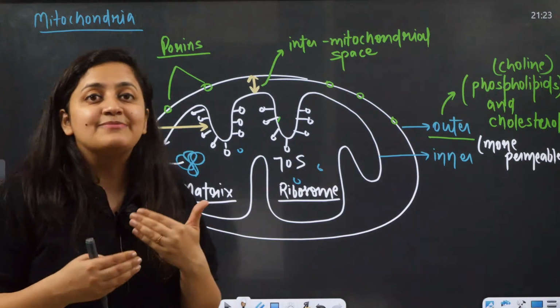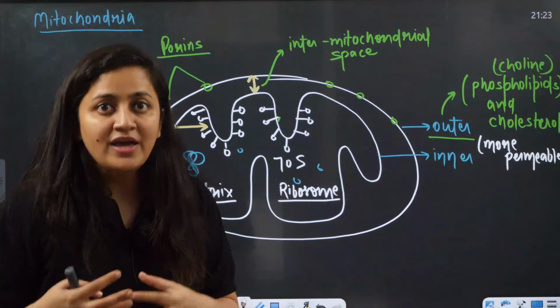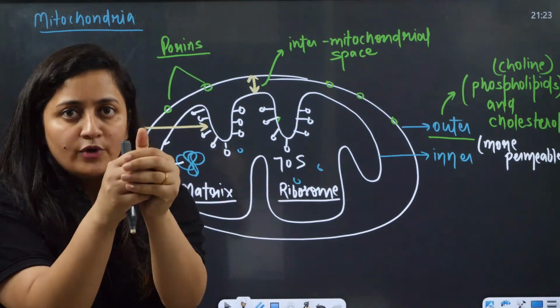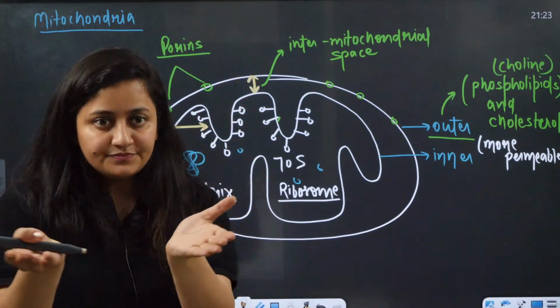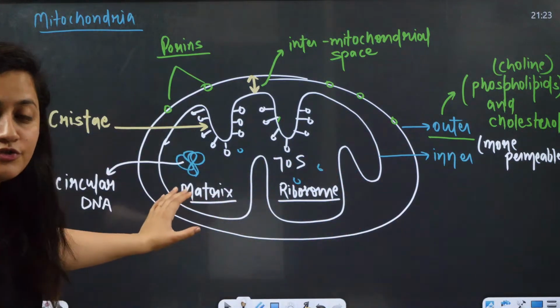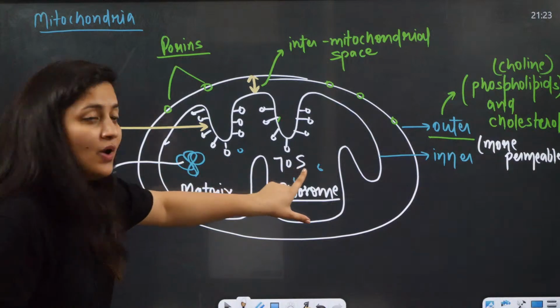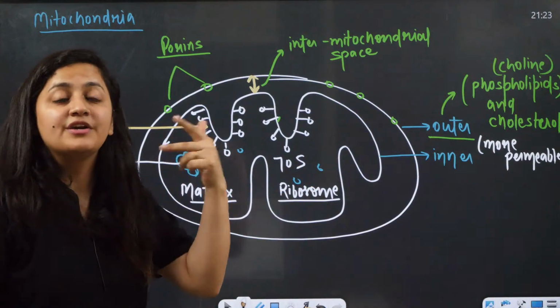So that is why we explain the origin of mitochondria in this way, that one cell engulfed a small prokaryotic cell, and with time it evolved into the structure which is known as mitochondria. Is that clear? So this is what you have to remember. It is a repeated question of NEET.